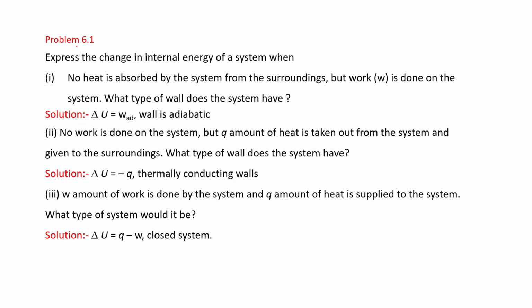Now see, there is one question, problem 6.1. Express the change in internal energy of a system when no heat is absorbed by the system from the surroundings, but work, that is W, is done on the system. What type of wall does the system have? Now see, no heat is absorbed, but work is done on the system. That's why we can say actually this is an adiabatic system. In this case, delta U is equal to W adiabatic.